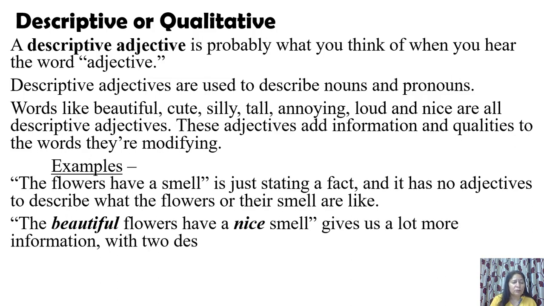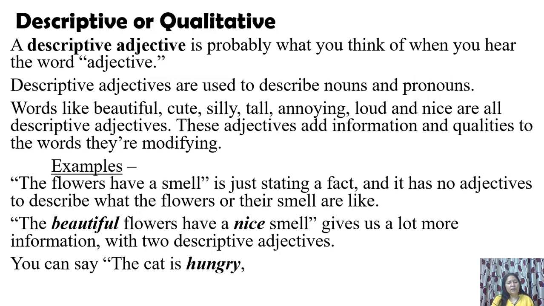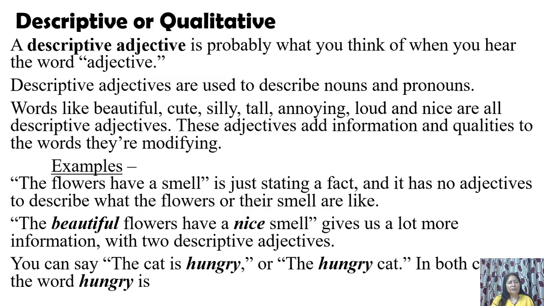Now it gives us a lot more information. The beautiful flowers, or you can say the pink flowers or red flowers, have a beautiful smell or a sweet smell or nice smell. Now there are two descriptive adjectives here. You can see them highlighted, beautiful and nice. Now you can say the cat is hungry or the hungry cat. In both the cases, hungry is an adjective that is describing the cat.